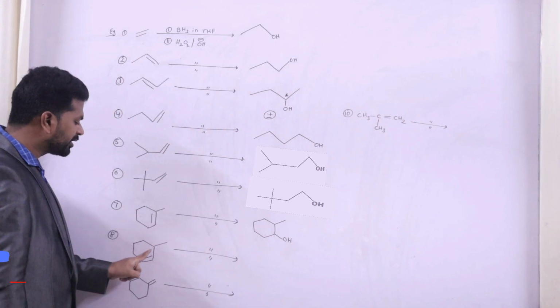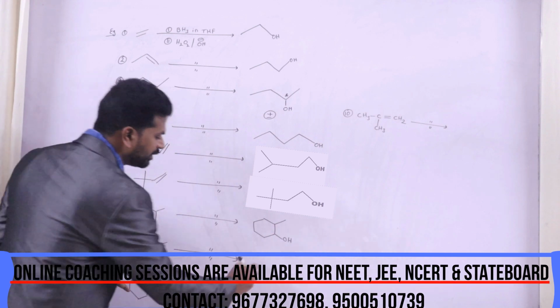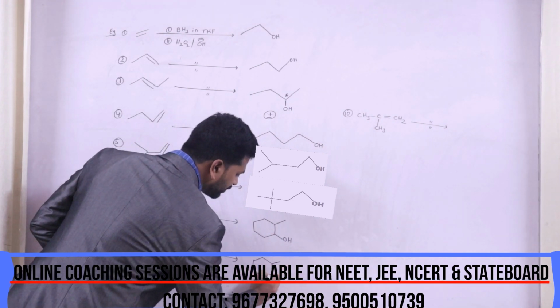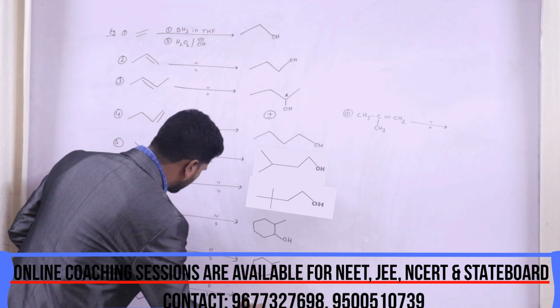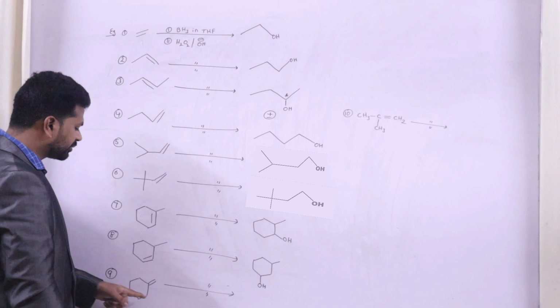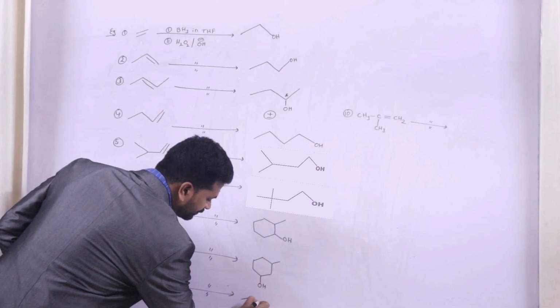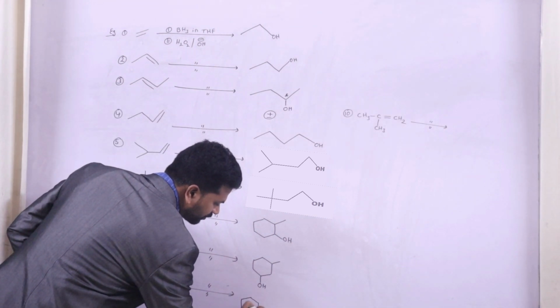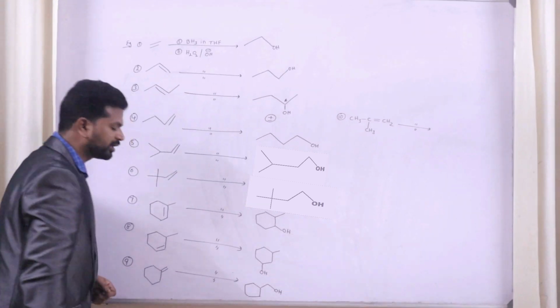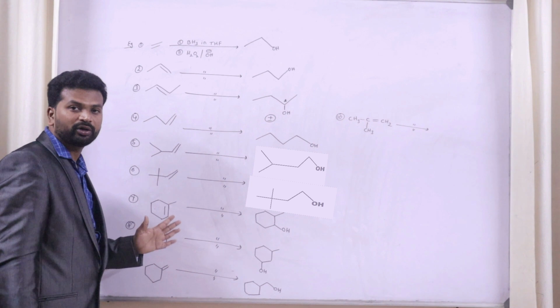So we'll have OH. Now coming to this again, we'll have indirect addition of water by following the anti-Markovnikov rule. So here we are going to add the OH group. Similarly for this, this is the product, CH2OH.